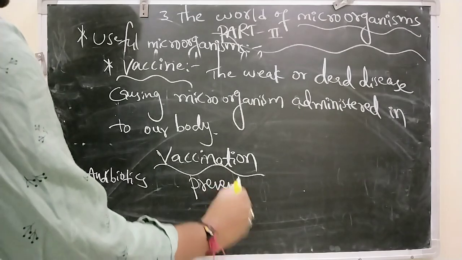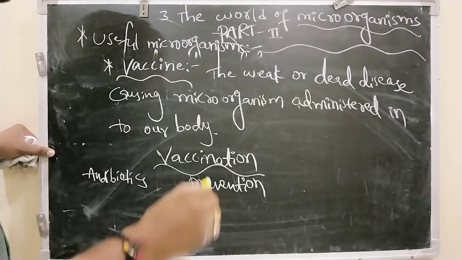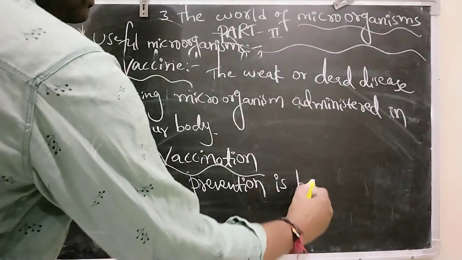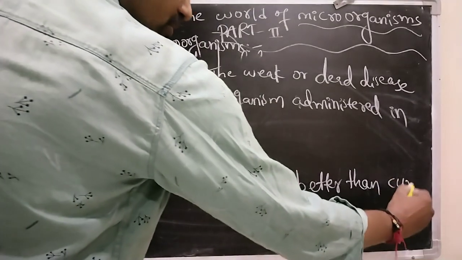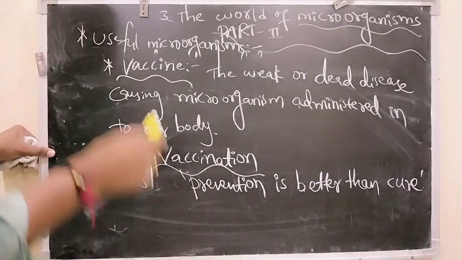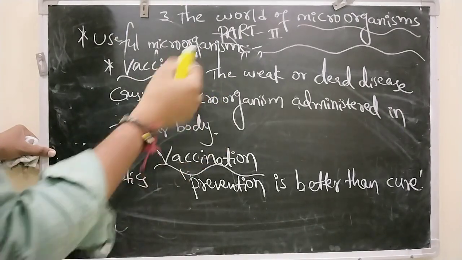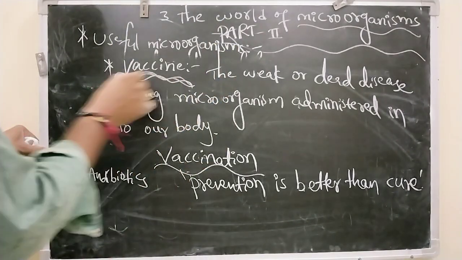Before getting the disease, we have to take these vaccines, so that whenever the disease causing organism enters our body, our antibodies identify the respective microorganism and kill it because of the vaccine we already took.